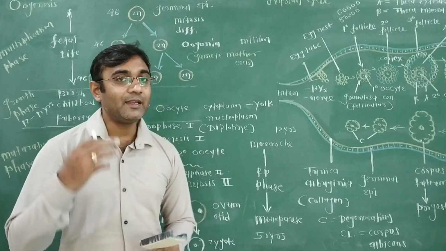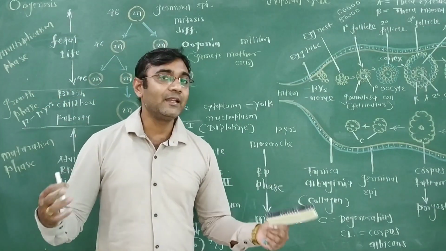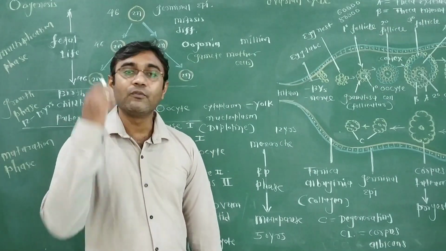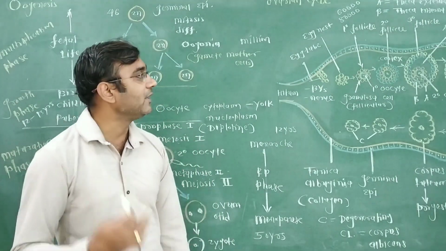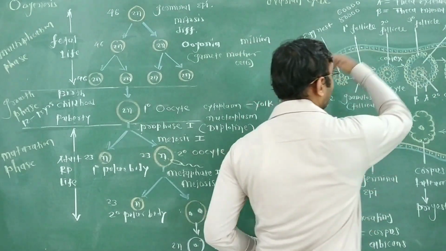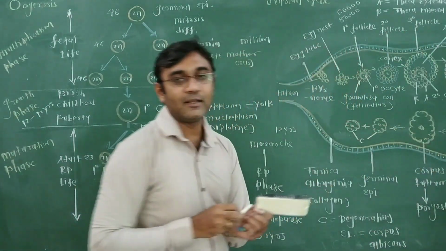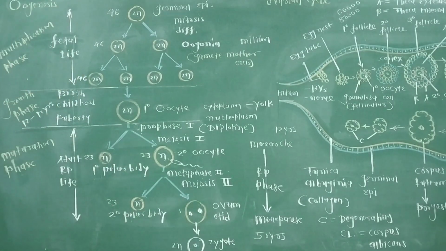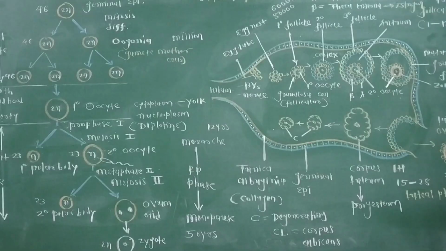Every 28 to 29 days, one of the primary ovarian follicles matures into a Graafian follicle, because here the ovarian cycle runs. The ovarian cycle duration is 28 to 29 days.